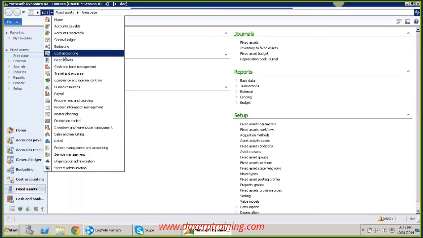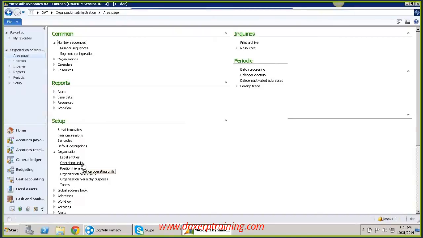Now let's go ahead with our study here. Creation of new company. To create a new company, write down the path: go to organization administration, go to setup, go to organization, and click on legal entity.